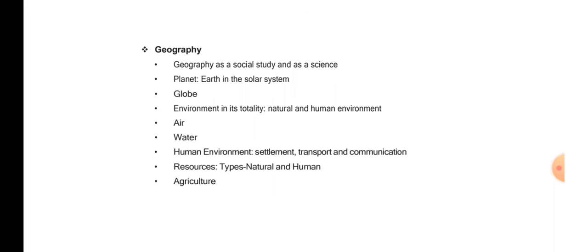Now geography. Some of you might be good at history, some of you might be good at geography, some of you might be good at civics, some of you might be good at economics. So accordingly, you please prepare yourself. Now geography as a social study and as a science. Planet Earth and its solar system, globe, environment in its totality, natural and human environment, air, water, human environment, settlement, transport and communication, resources, types, natural and human, agriculture.